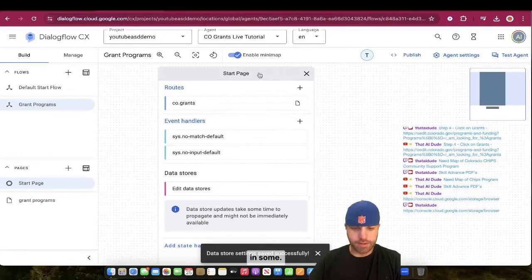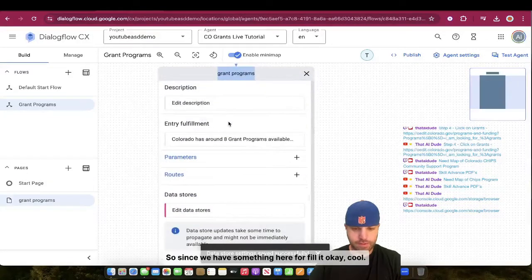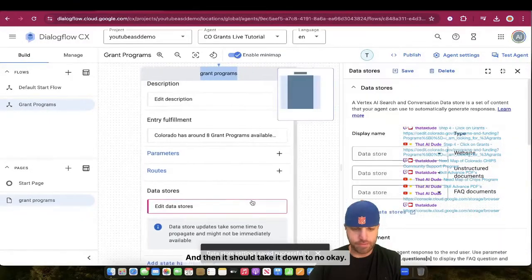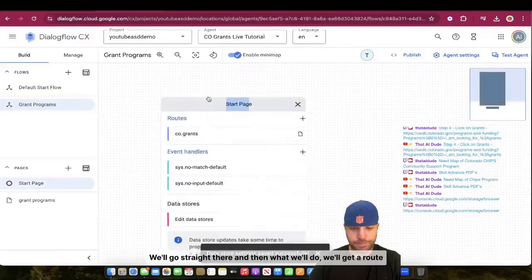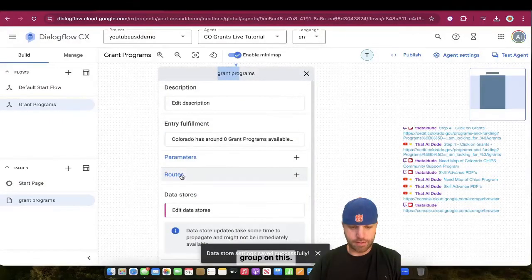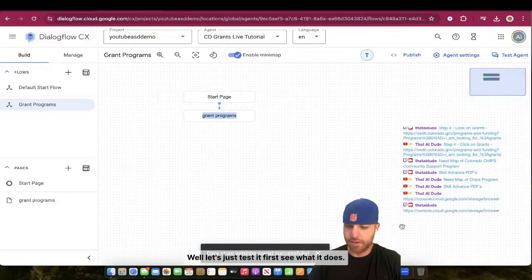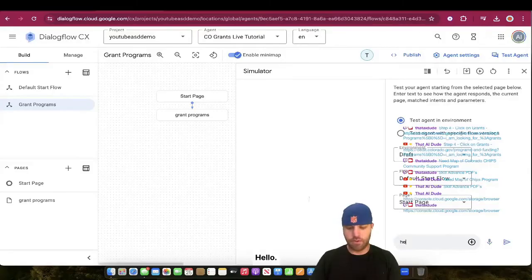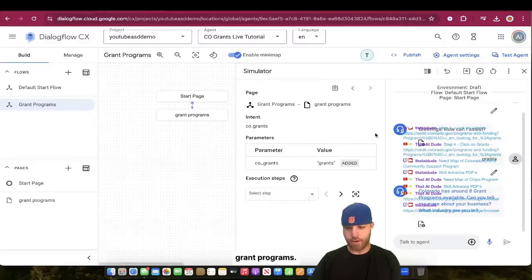And we'll put in some, so since we have something here, fulfill it. Okay, cool. And then it should take it down to, no, okay, we'll go straight there. And then what we'll do, we'll get a route group on this. Well, let's just test it first and see what it does. Because route groups are super important. Hello, grants. Grant programs, Colorado.